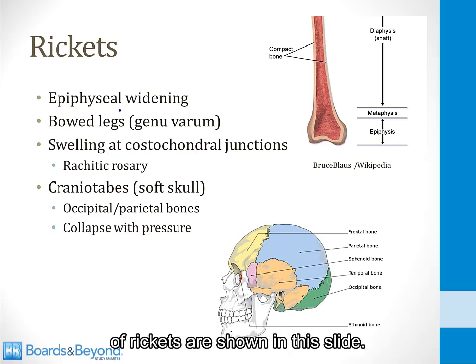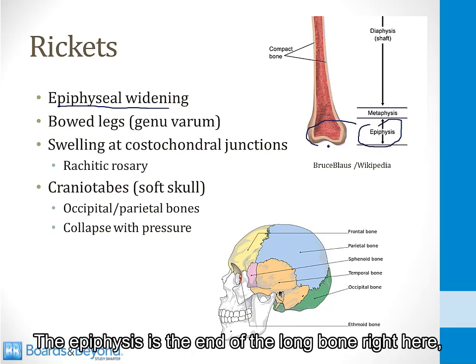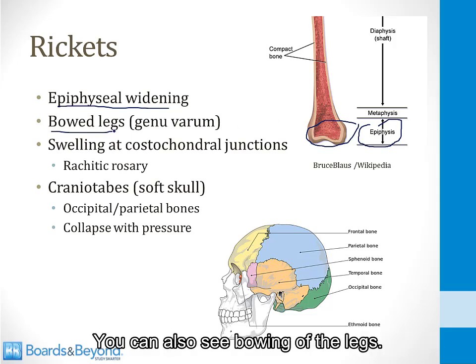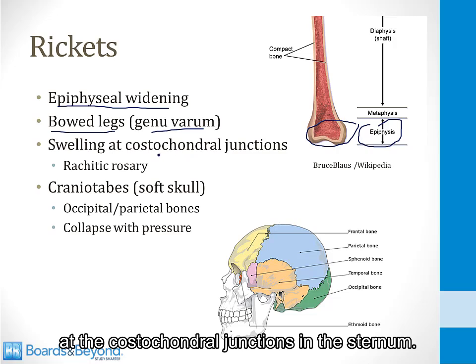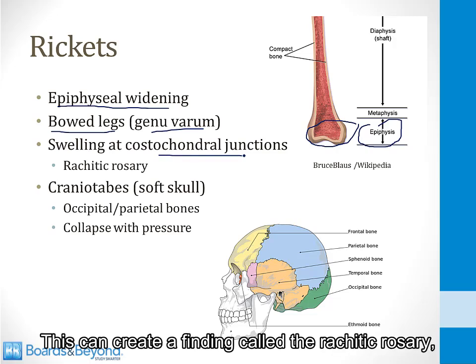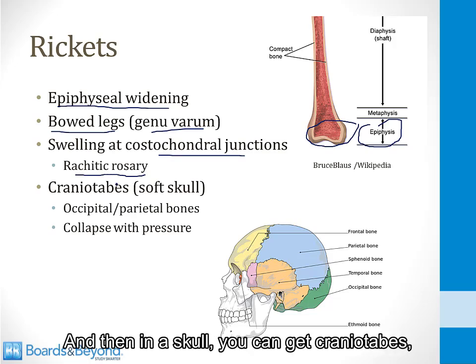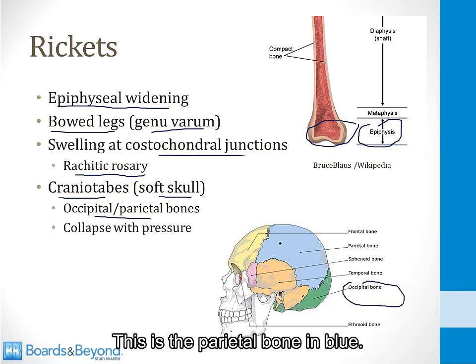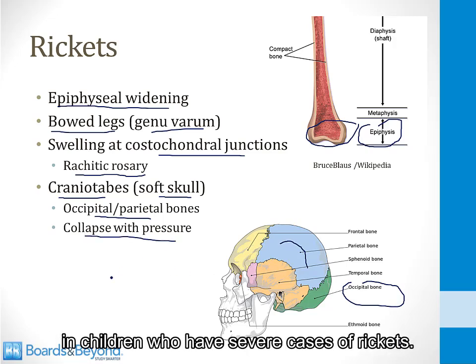Some of the clinical findings of rickets are shown in this slide. You can see epiphyseal widening of the long bones. The epiphysis is the end of the long bone right here, and it can become widened from osteoid deposition. You can also see bowing of the legs. This is called genu varum. I'll show you a picture of this in a minute. You can also see swelling at the costochondral junctions in the sternum. This can create a finding called the rachitic rosary, which I'll show you a picture of in a minute. And then in the skull, you can get craniotabes, which means a soft skull. The occipital and parietal bones are particularly vulnerable to this. This is the occipital bone here. This is the parietal bone in blue. They can become soft and collapse with pressure in children who have severe cases of rickets.